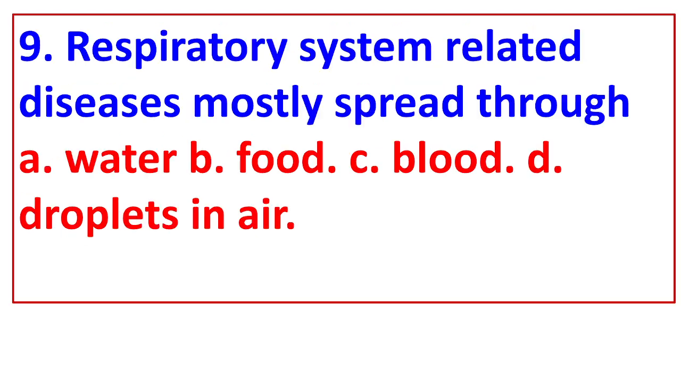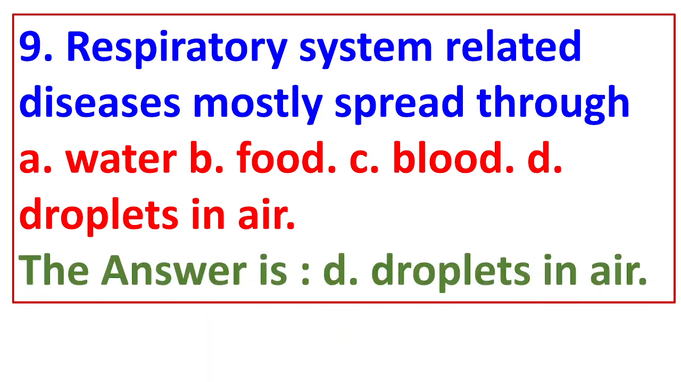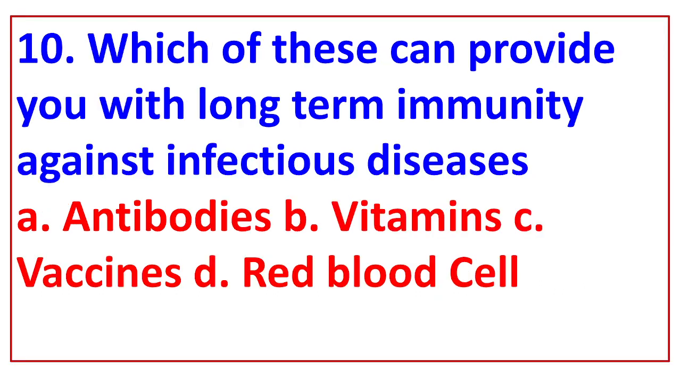9. Respiratory system related diseases mostly spread through A. Water. B. Food. C. Blood. D. Droplets in air. The answer is D. Droplets in air.